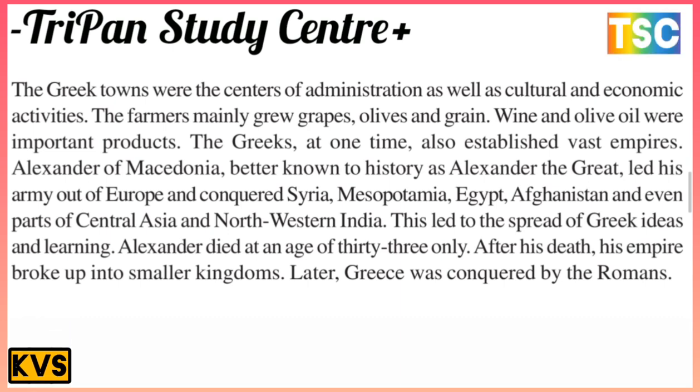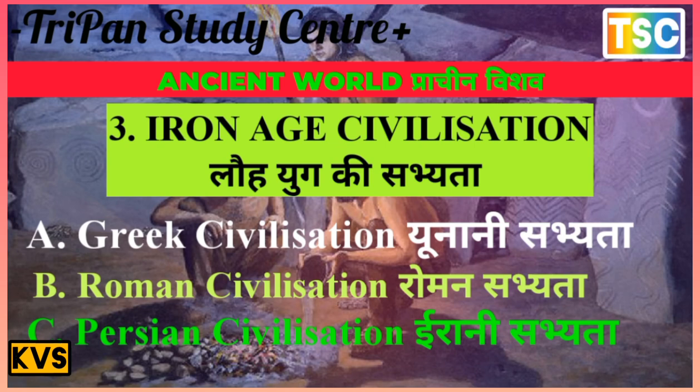This led to the spread of Greek ideas and learning. Alexander died at the age of 33 only. After his death, his empire broke up into smaller kingdoms, and later Greece was conquered by the Romans.